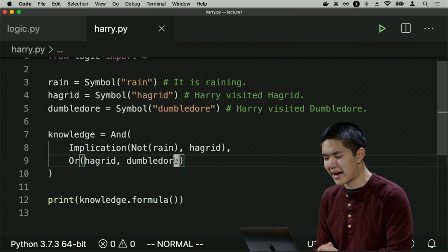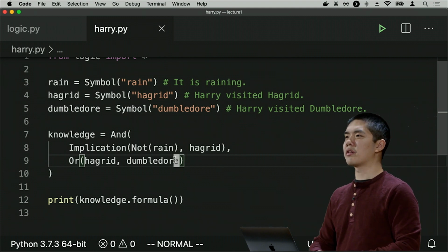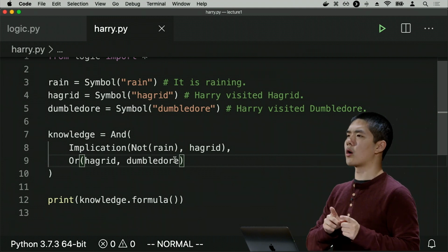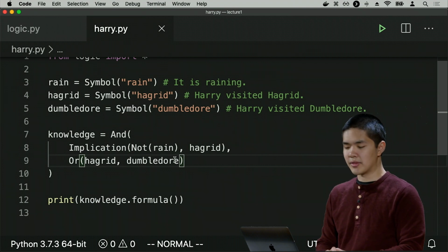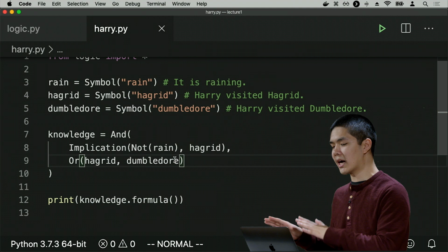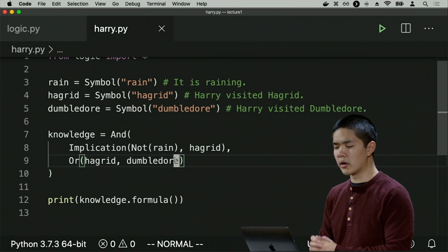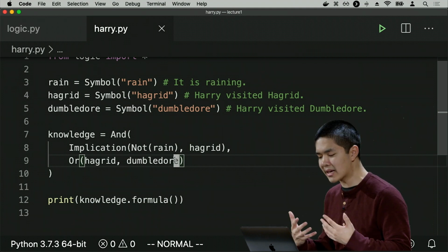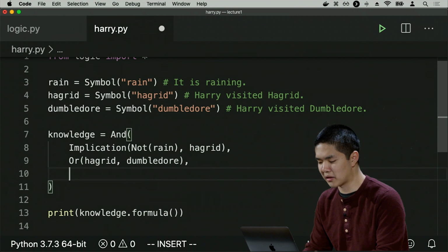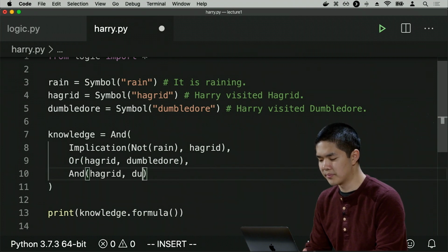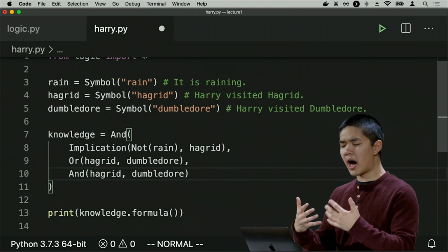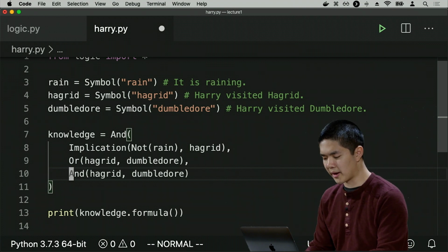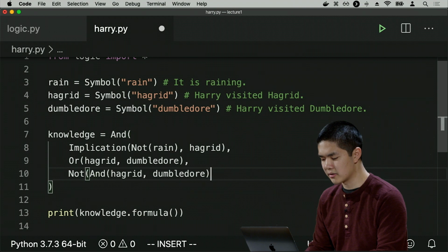But I know more than that, actually. That initial sentence from before said that Harry visited Hagrid or Dumbledore, but not both. So now I want a sentence that will encode the idea that Harry didn't visit both Hagrid and Dumbledore. Well, the notion of Harry visiting Hagrid and Dumbledore would be represented like this, and of Hagrid and Dumbledore. And if that is not true, if I want to say not that, then I'll just wrap this whole thing inside of a not.